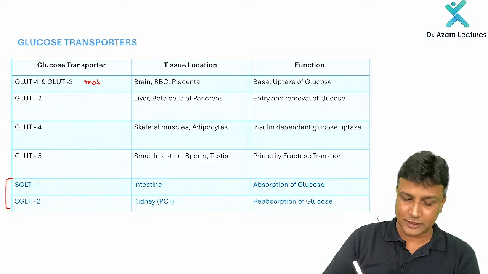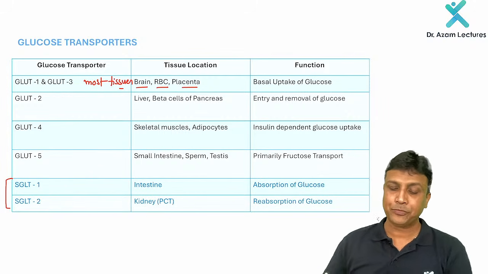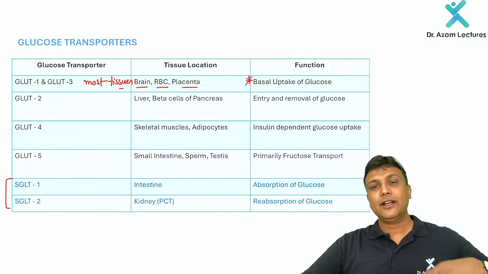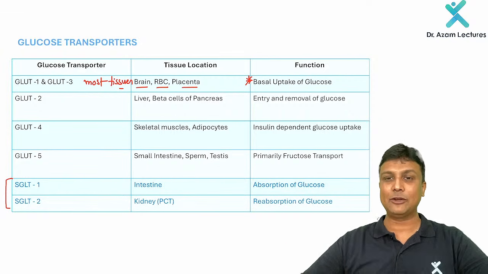Now GLUT 1 and 3, yes, they are present in most of the tissues in our body. Like they are present in the brain, RBC, placenta, everywhere. Now they are concerned with the basal uptake of glucose. What do you mean by that? Yes, the brain, RBC and all, they require glucose at any given point of time.